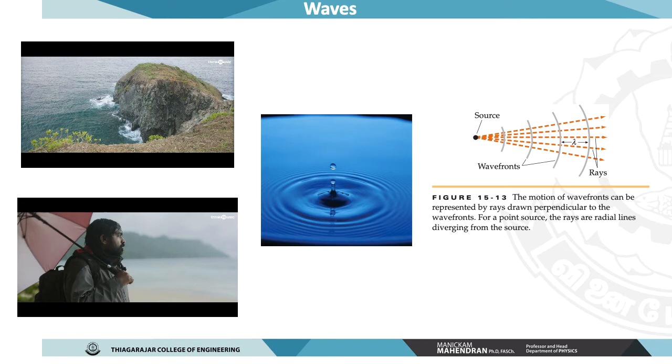Look at the ray diagram: when you put a stone on the water, wave fronts are immediately formed and they move from left to right. A wave is a physical phenomenon characterized by its frequency, amplitude, and wavelength.